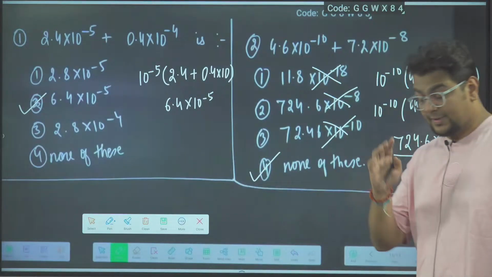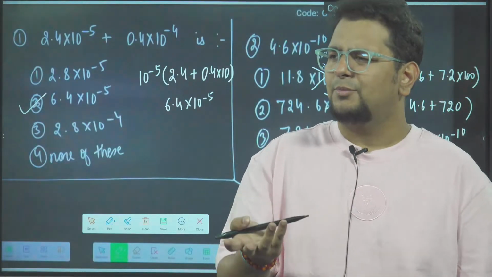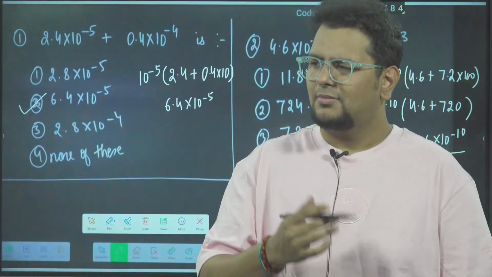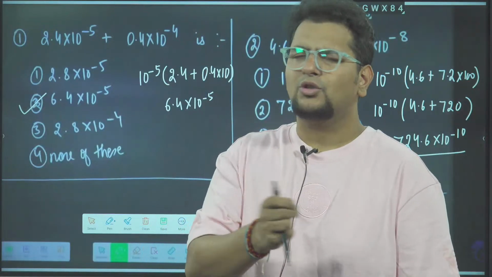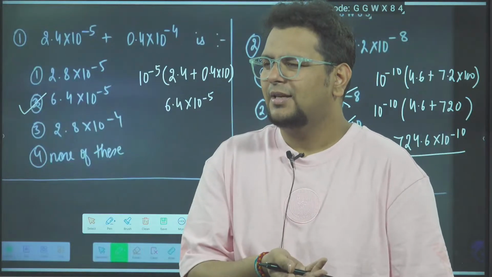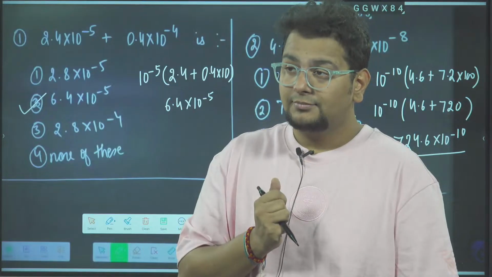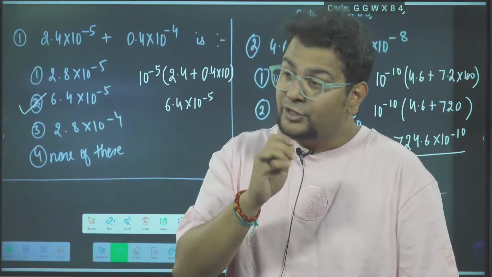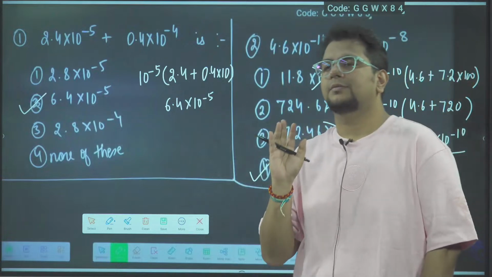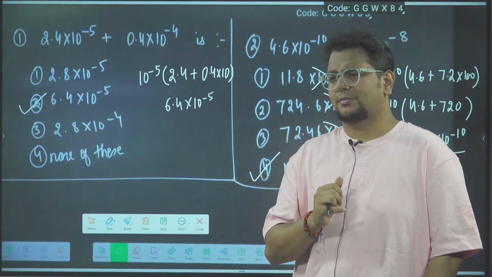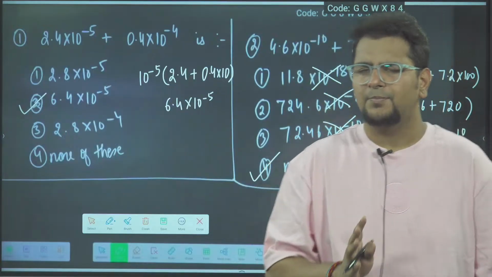Options will not see. When I remember when I was in class 10th and I moved to junior inter, and I came to know that JEE Main and JEE Advanced are objective examinations, my first instinct was objective will be easy. Options I will have will make my job easier. Subjective will be difficult. But maturity is understanding that scoring in the objective is much more difficult than subjective. That's why board percentages will be higher. Step-wise marking will be there. Little bit also you will know, some marks you will get for it.